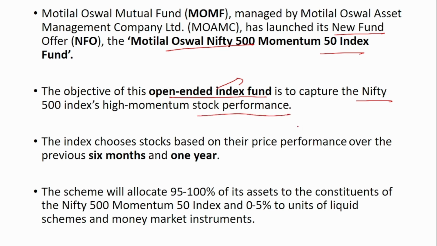It will invest in the stocks of the Nifty 500 index. This index chooses stocks based on the price performance over the previous 6 months and 1 year. The scheme will allocate 95 to 100% of its assets to the constituents of the Nifty 500 Momentum 50 index, and 0 to 5% will be invested in the money market instruments. So remember the name, Motilal Oswal Nifty 500 Momentum 50 Index Fund.